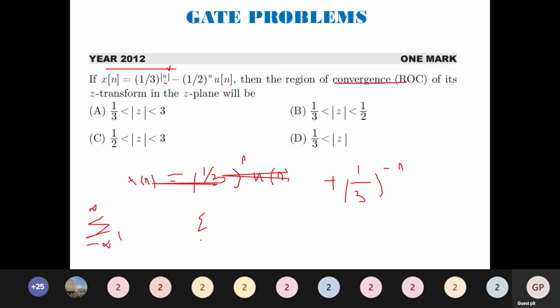Here positive will be 0 to infinity, whereas negative will be from minus infinity to minus 1. It is going to start at minus 1. So in this case I will have u of minus n minus 1. And the remaining last term is minus (1 by 2) whole power n u of n. So this thing you should remember. I will explain it to you in a better way.